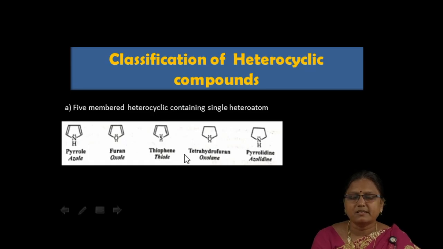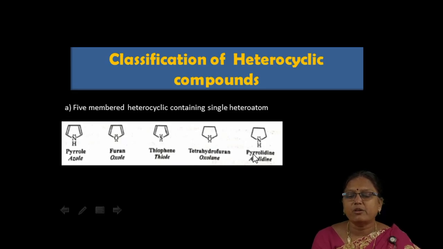Look at furan and tetrahydrofuran. Furan is the unsaturated form, and this is the saturated form of furan. Tetrahydrofuran is the common name. The IUPAC name is oxolane. Pyrrole contains two double bonds; pyrrole is the unsaturated form.